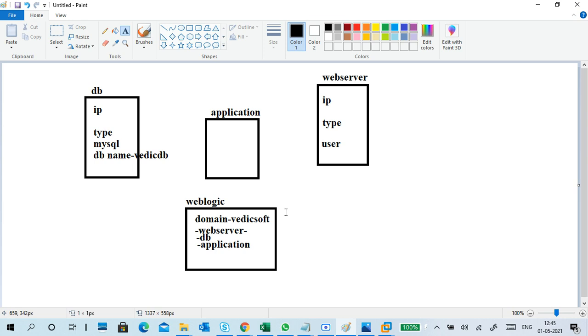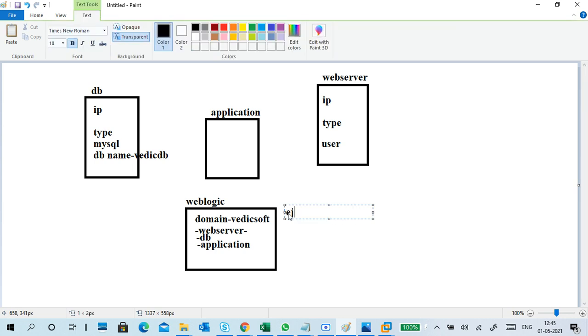So the major target of WebLogic server is enterprise web applications, and to do that we use EJBs, enterprise Java beans. If you are using Java, we put enterprise Java beans.